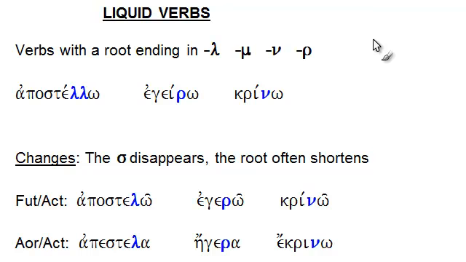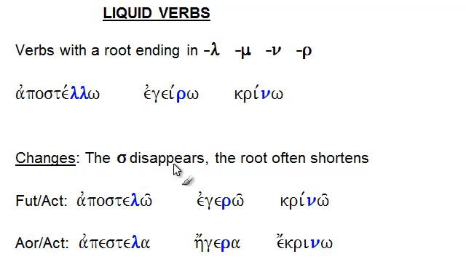Liquid verbs are verbs with a stem ending in either a lambda, a mu, a nu, or a rho. Some examples here are apostello, I send, eiro, I raise, and krino, I judge. When liquid verbs combine with the sigma, as we have in the future active and the aorist active indicative, two things happen.